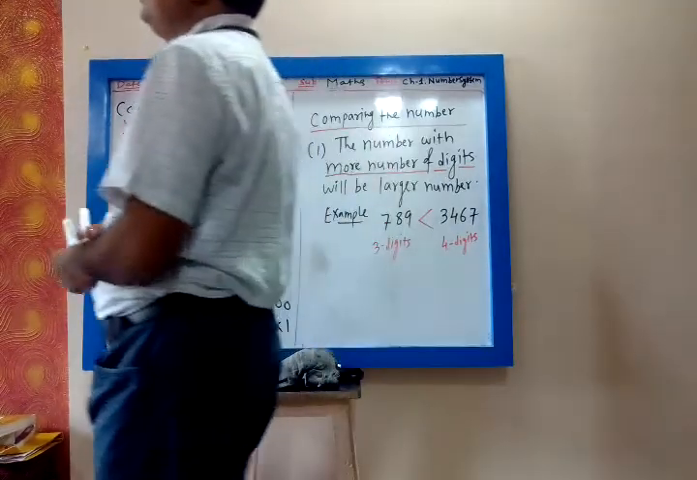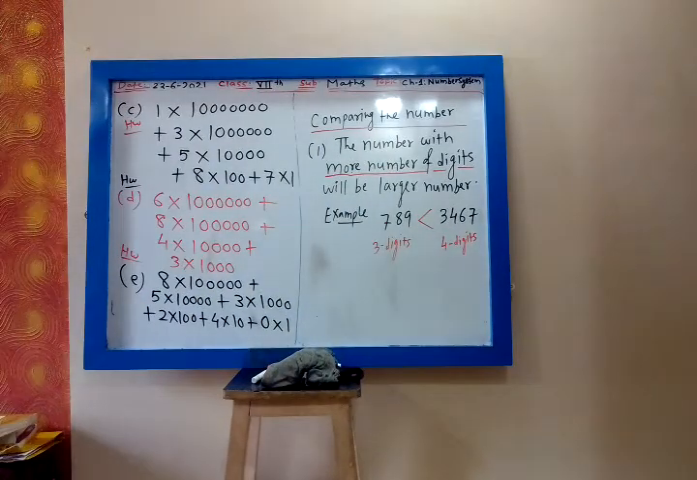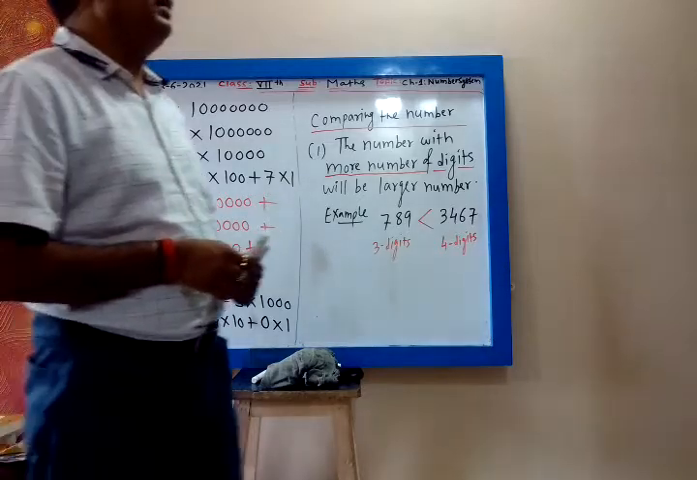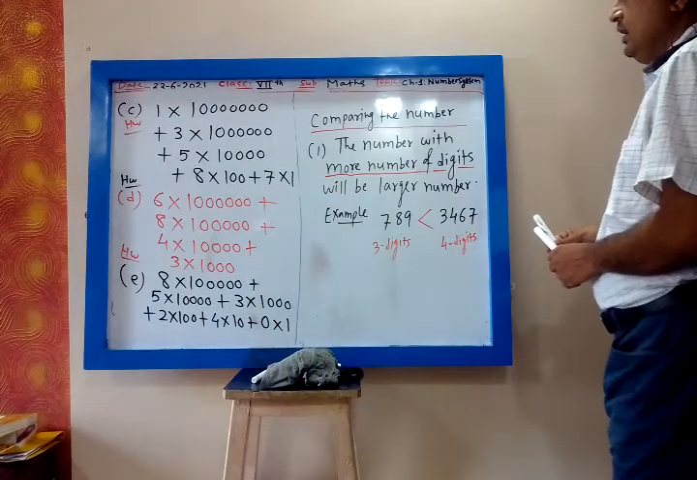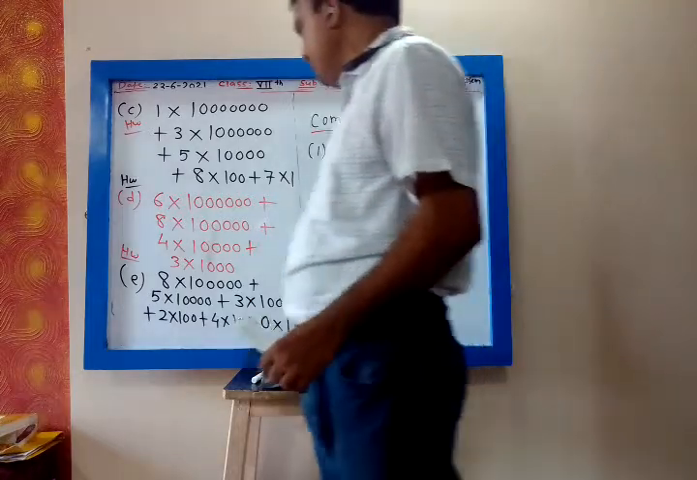So the number which has more number of digits will be bigger. The number which has more number of digits will be bigger.